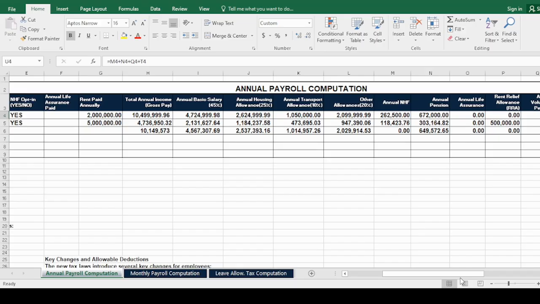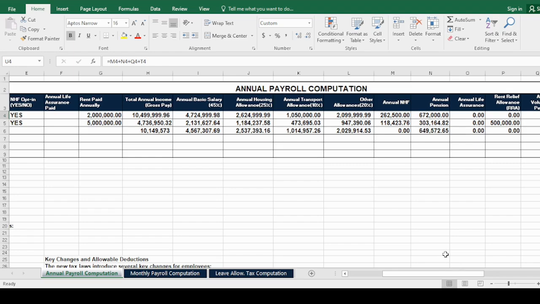Next is annual basic salary. This is just a breakdown and it varies depending on what is being adopted by companies, but usually between 40 to 50% for annual basic salary. Next is annual housing allowance. For the purpose of this computation, we are using 25% for annual housing allowance. We are using 45% for annual basic. And next is annual transport allowance at 10%. Next is other allowances at 20%.